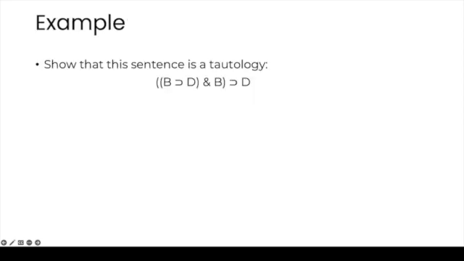Okay, with this in mind, let's show that this sentence is a tautology. So our conclusion is a conditional, but notice that it has more than one horseshoe. But there is one horseshoe that is the main connective and that divides the sentence in two parts. One that is the antecedent, which we mark with an X, and the other one, which is the consequent, which is Y. So we're going to use horseshoe introduction to prove this conditional.